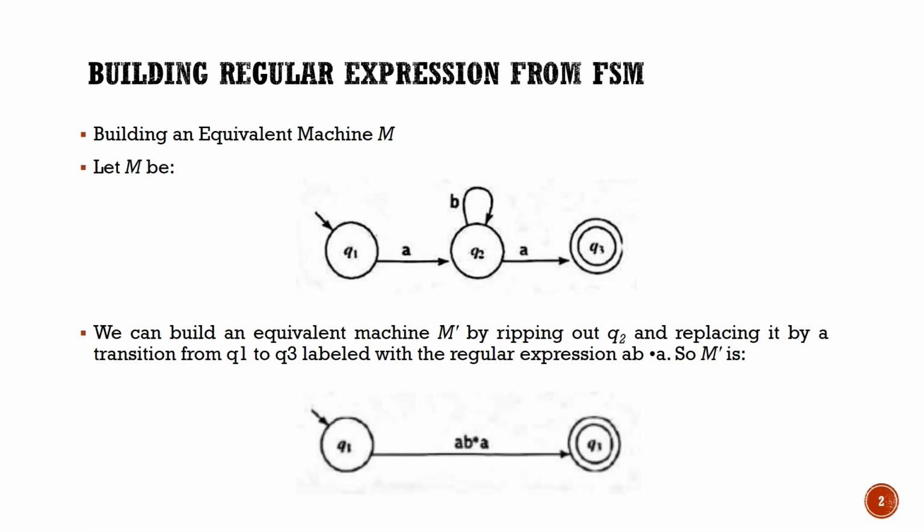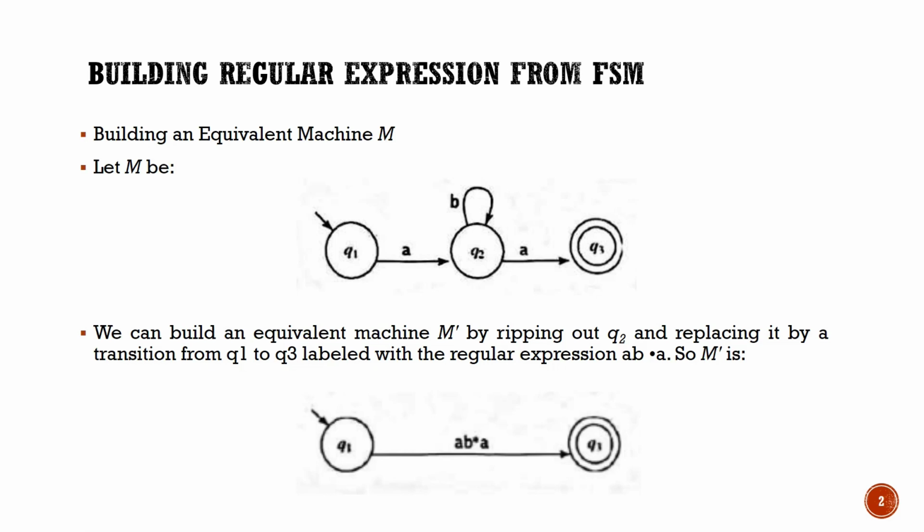If you take the example over here, Q1 is the start state. On A, we can move from Q1 to Q2. Then we have a self loop on Q2 on B. Then from Q2 to Q3, we can move on A. So this can be reduced to Q1 to Q2 on A, then Q2 to Q2 is B, which may occur any number of times, so we can write it as B star. Then Q2 to Q3 we can write as A.